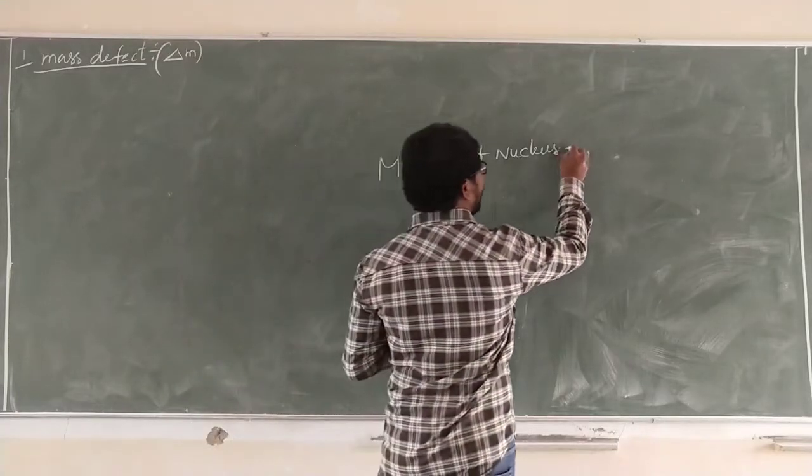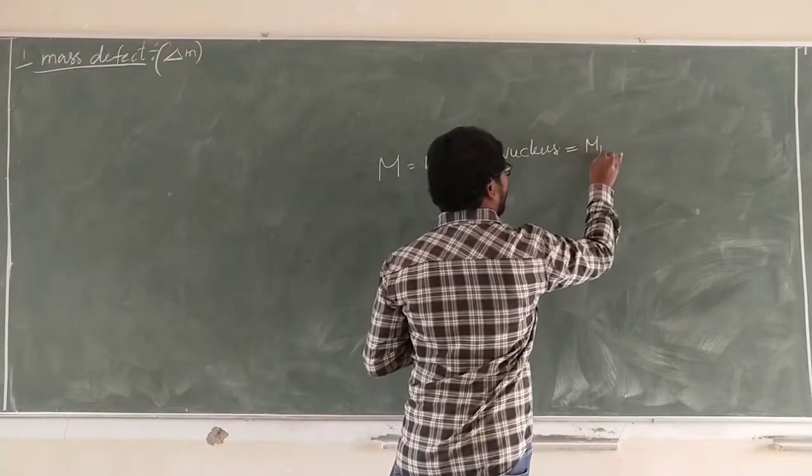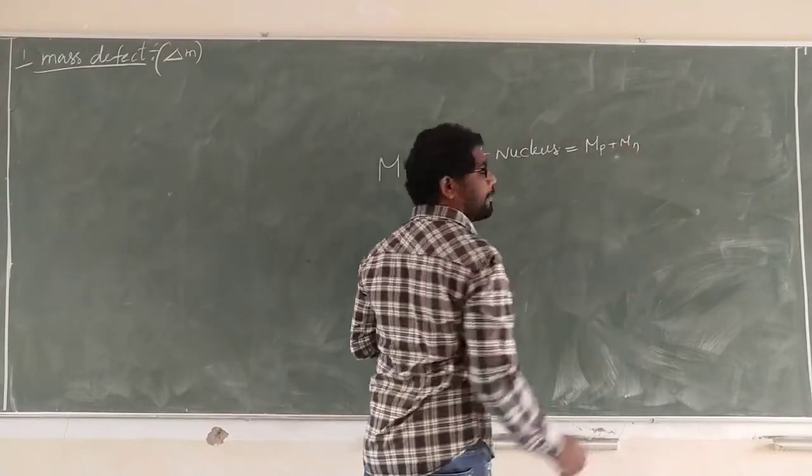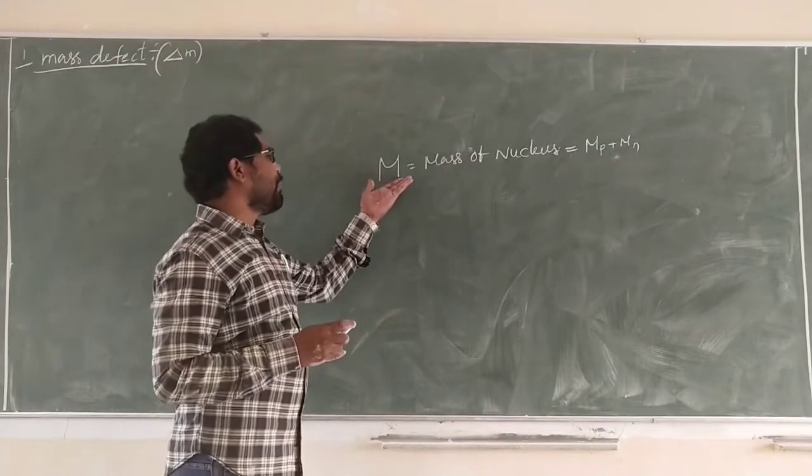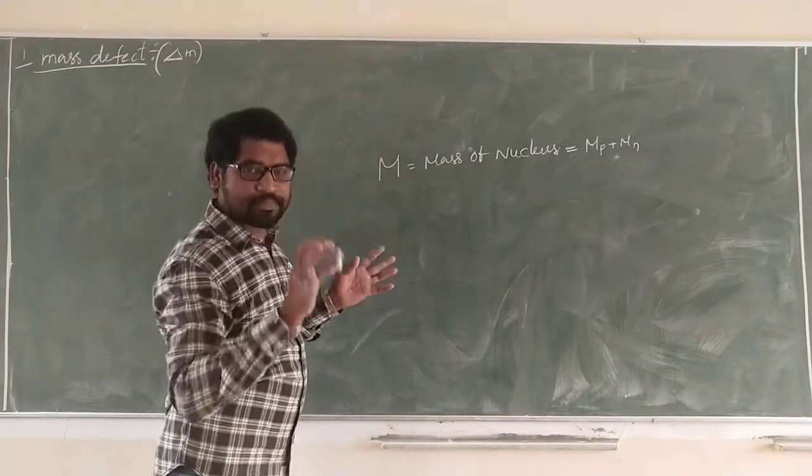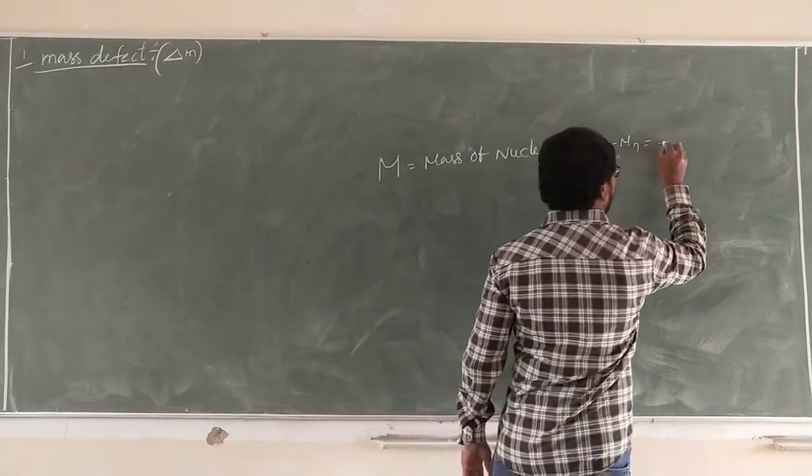At the start of the chapter I told you the mass of the nucleus is nothing but the mass of the nucleons, the mass of proton plus the mass of neutron. First we measure the total mass of the nucleus and get some value.